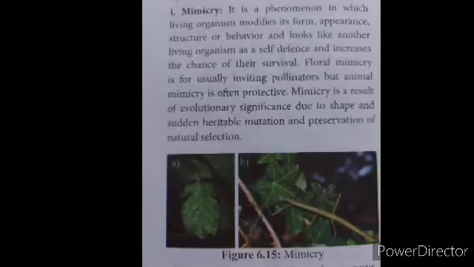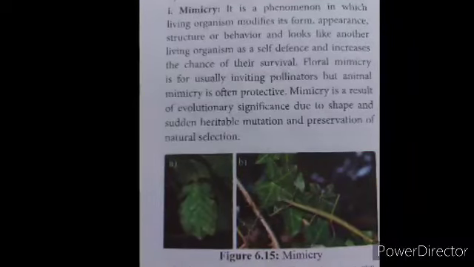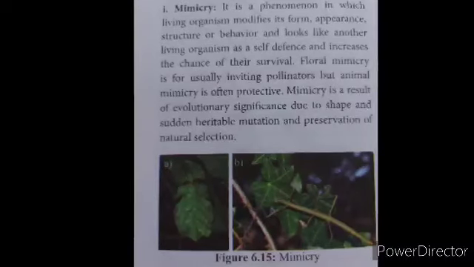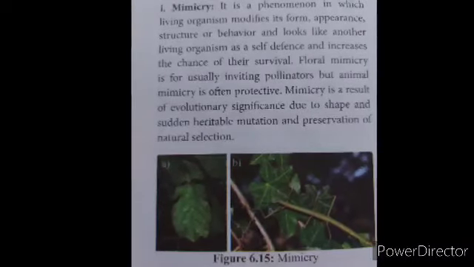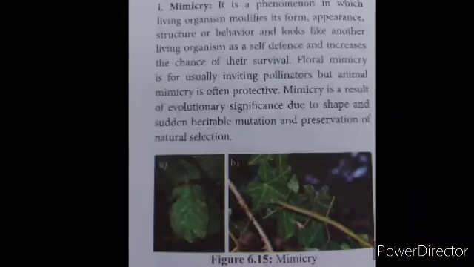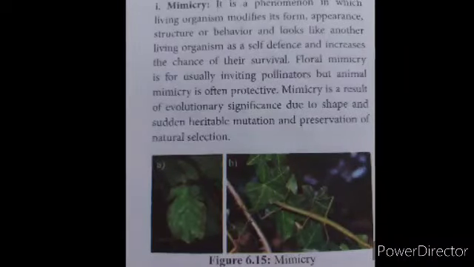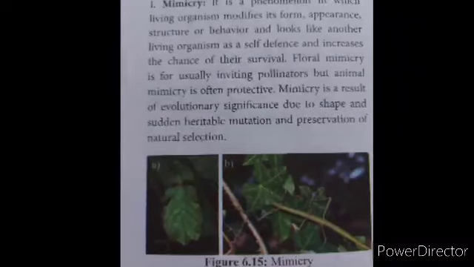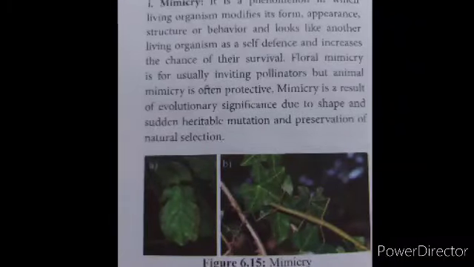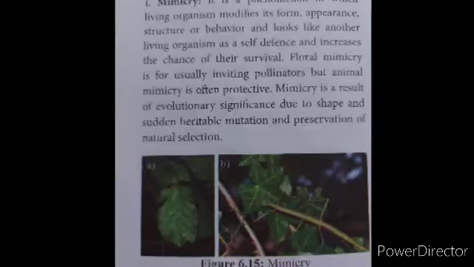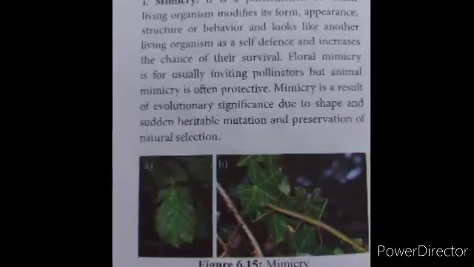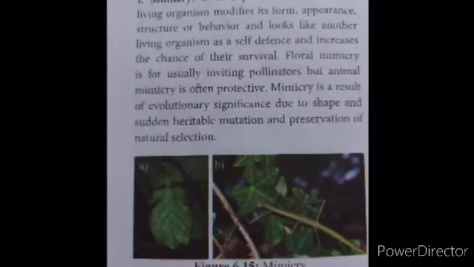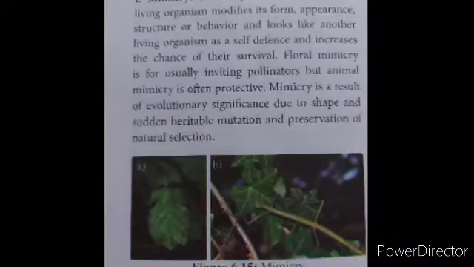There are three types. One is mimicry, second one is myrmecophily, and third is co-evolution. Mimicry is the changing of appearance, structure, behavior, everything in order to defend from other animals. Floral mimicry is there, animal mimicry is also there, two types. Floral mimicry is usually for inviting pollinators, but animal mimicry is only protective. Mimicry is a result of evolutionary significance.